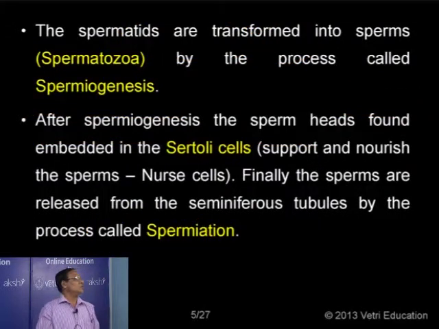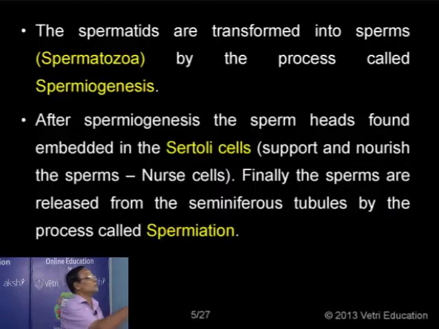I mentioned already that spermatids are spherical shaped cells, and they get transformed into sperms, the functional spermatozoa. The word sperm is the abbreviated form; the original usage is spermatozoa, which is the plural. That process of conversion of a spermatid into a functional sperm is called spermiogenesis.